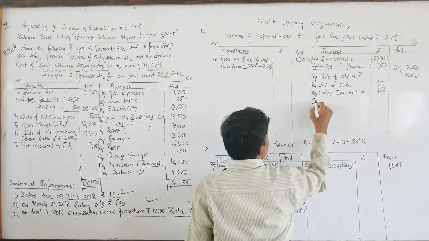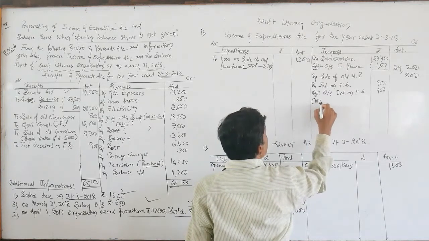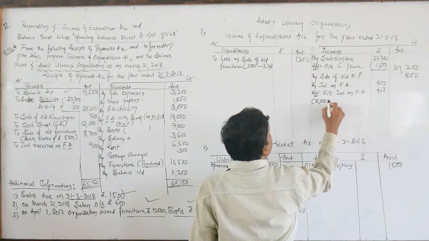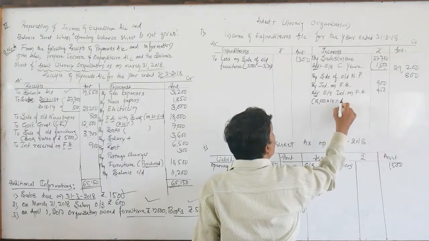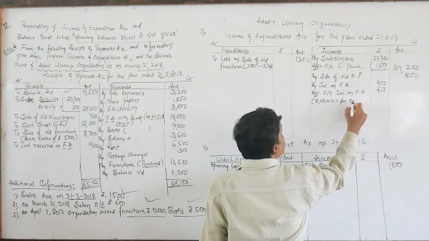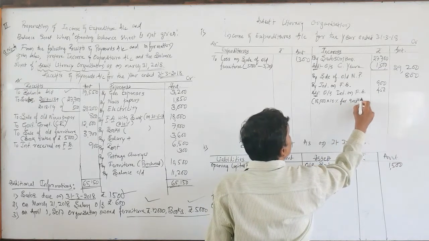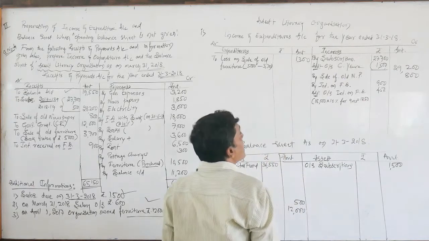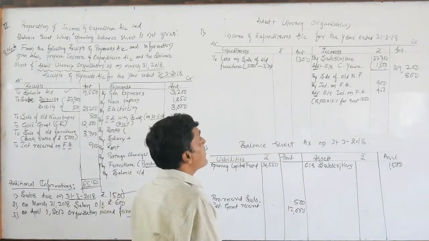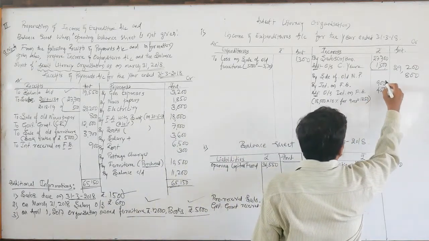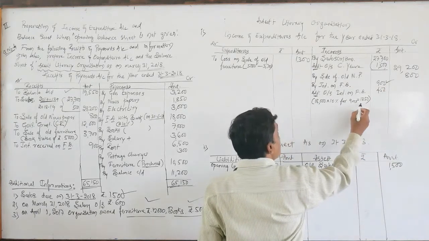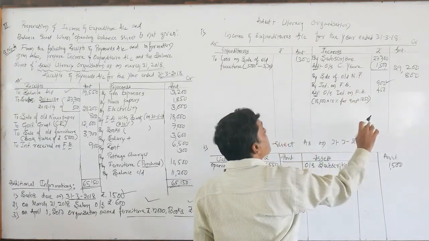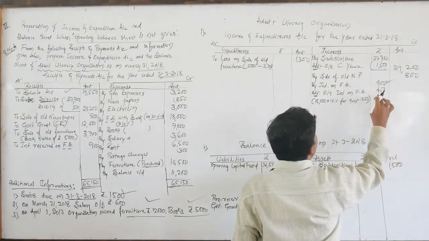The total FD is rupees 18,000 into 10% for 9 months, which is equal to 1,350. Out of rupees 1,350 we have received 900, and rupees 450 is yet to be received.